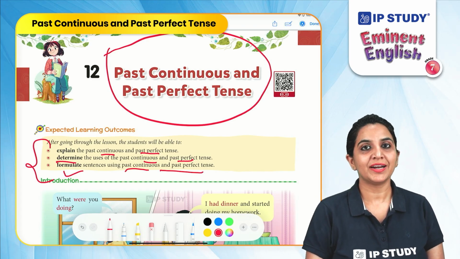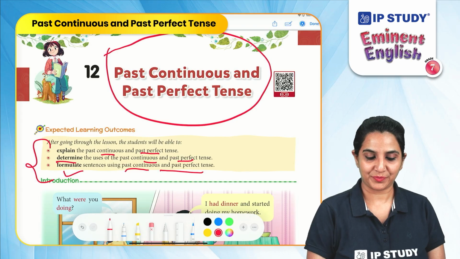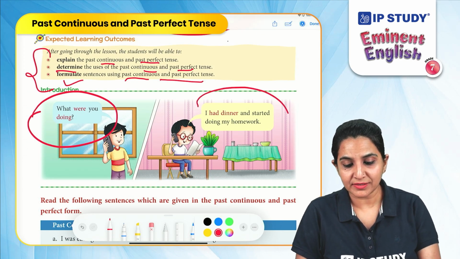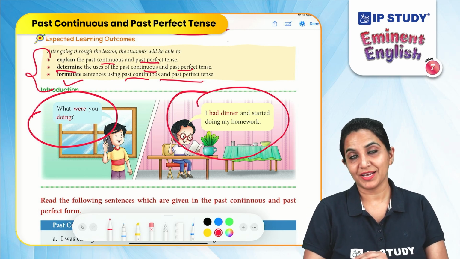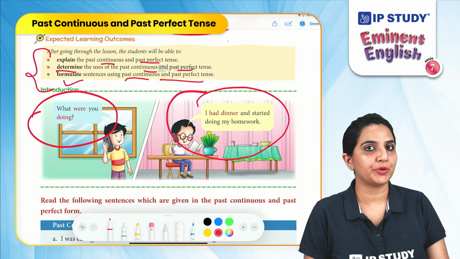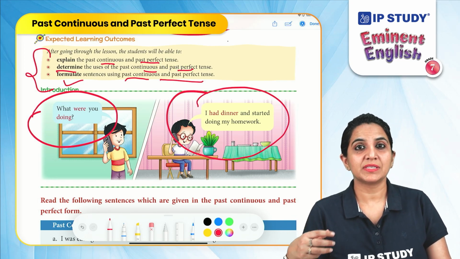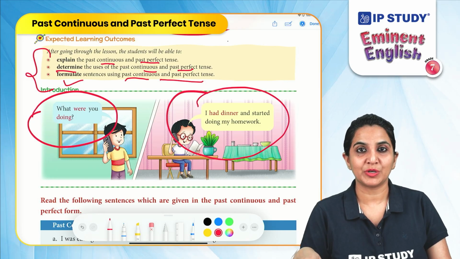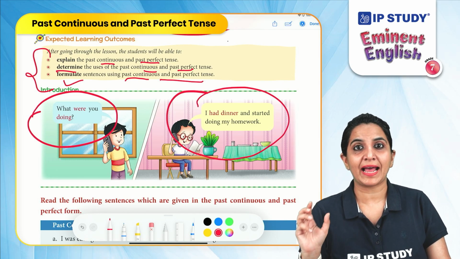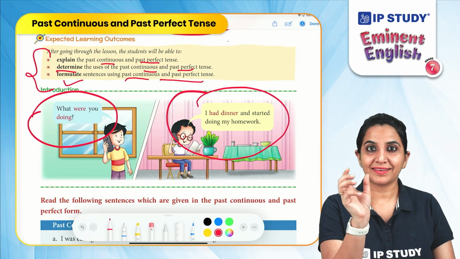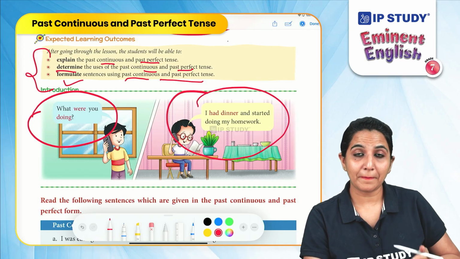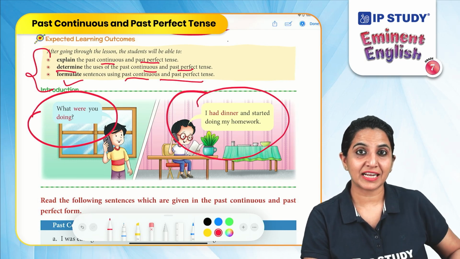Before we go further, let's look at the following example. What were you doing? I had dinner and started doing my homework. So this is the conversation between two friends where one friend is asking, what were you doing? That means the verb were and the ing form of the verb, doing, have been used to ask about a particular action that was happening in the past at a particular point of time. So this boy is asking in the continuous form.